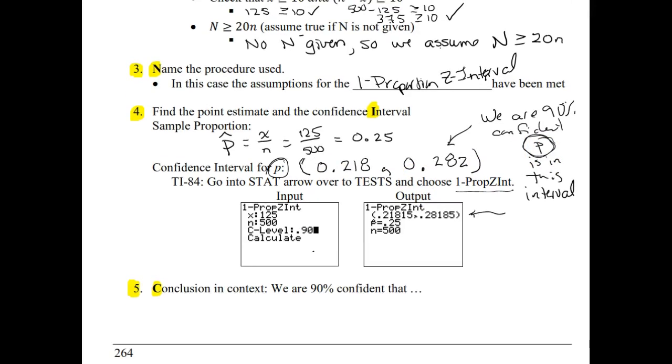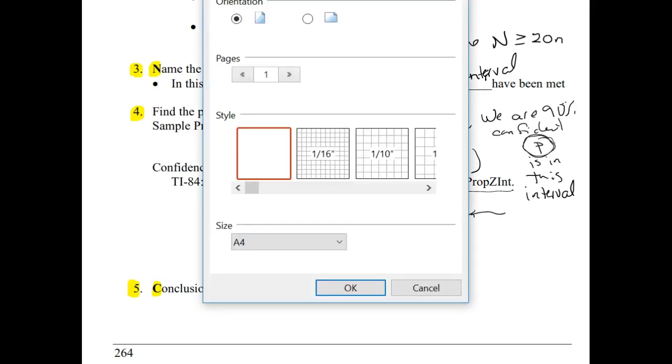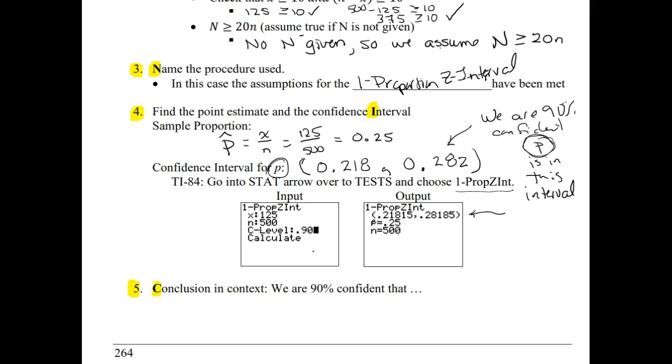All right, so our last letter here, C, is a conclusion in context. So the last step here is conclusion in context. We're going to take what we wrote here, we are 90% confident P is in this interval, and just write that with the context of the problem now.